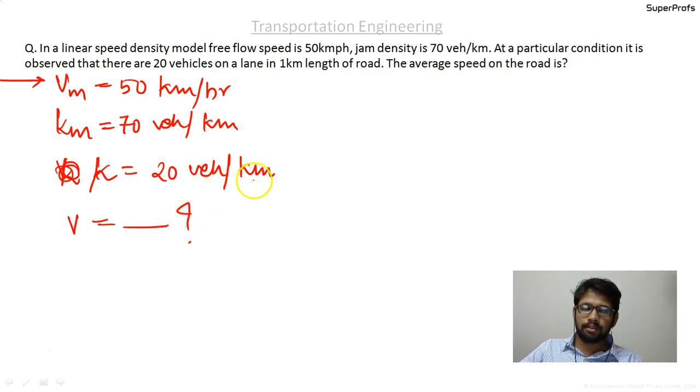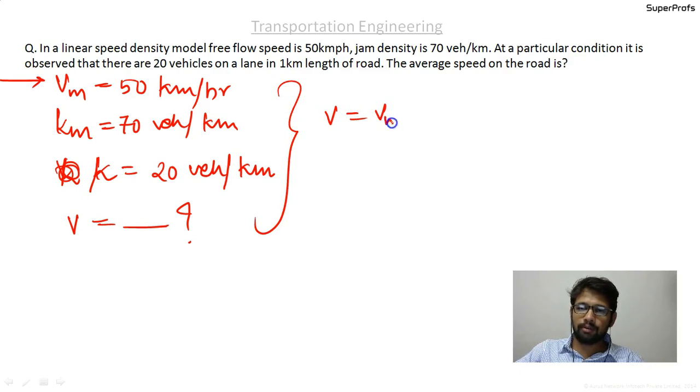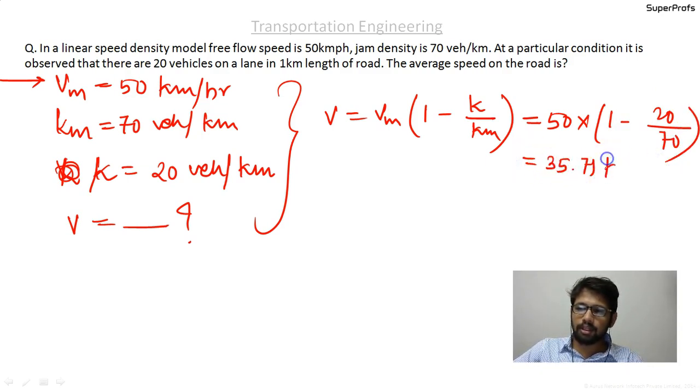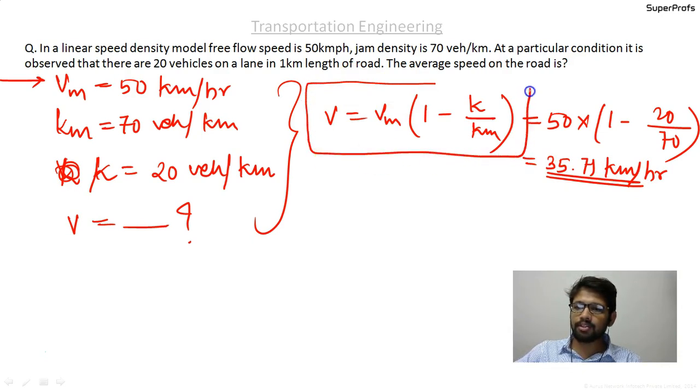From the linear speed density relationship, we know that there is a formula for this: V equal to V max into 1 minus K by K max, which I have studied just now. So just substitute the values: 50 into 1 minus 20 by 70, which is equal to 35.71 kilometers per hour. But guys, I am not at all interested in remembering this formula.